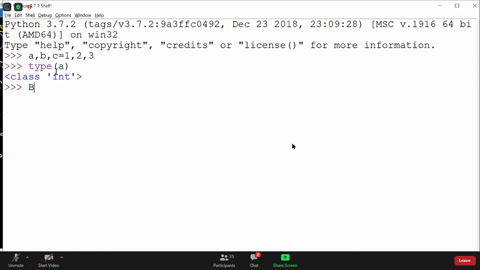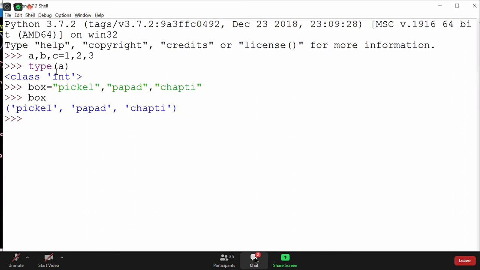So I'll create a box now. I'll create a variable called box, where I'm storing this pickle. I hope it spells correct. And I'll store another element called papad, and I'll store chapati. It spells not exactly correct, but it's fine. So I'm storing pickle, papad, and chapati in a box now. Now, when I print box, it will tell you that it contains three elements: pickle, papad, and chapati.